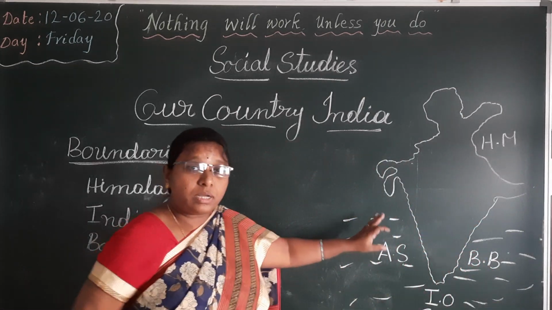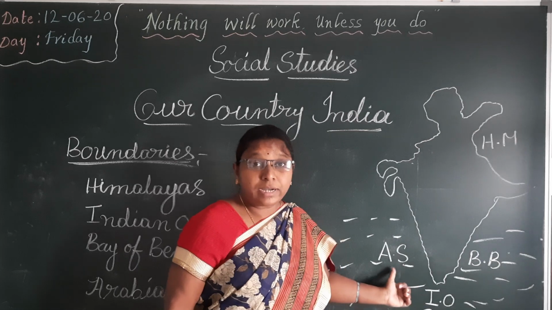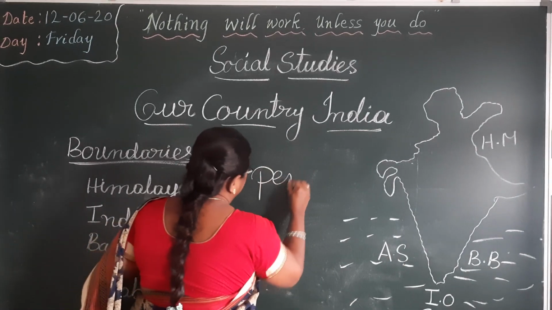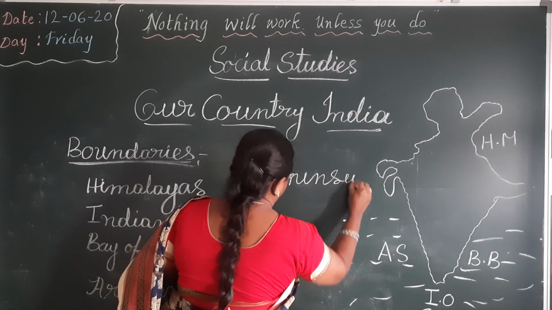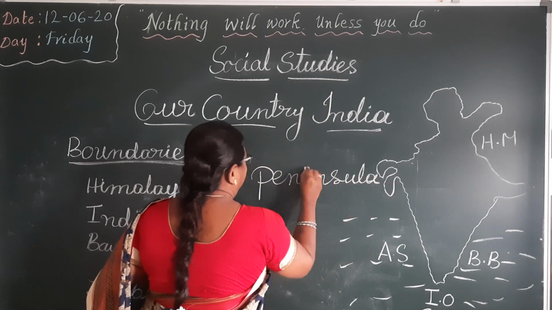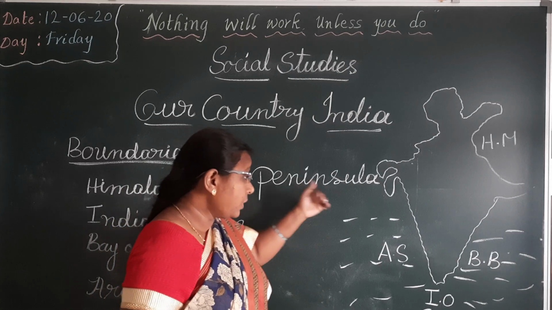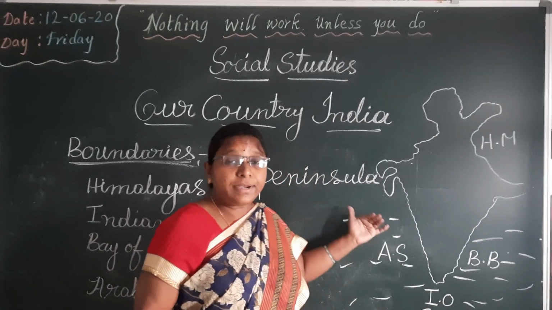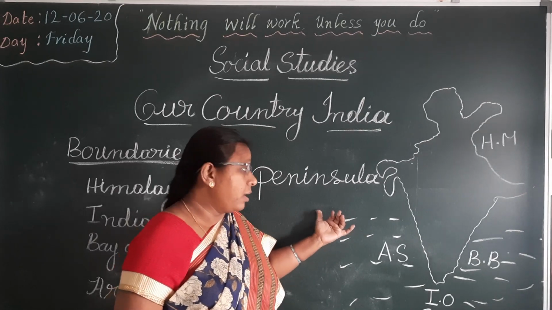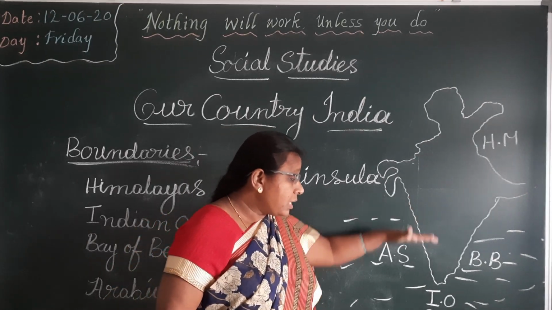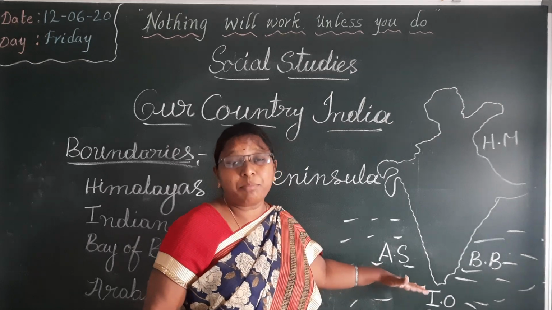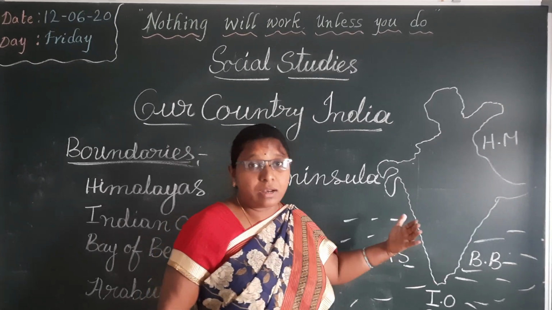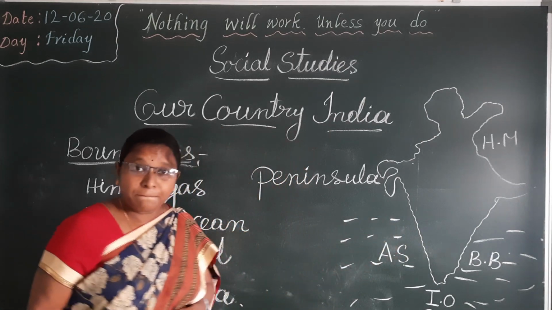Land surrounded by water on three sides, that is called a peninsula. What is a peninsula? Land surrounded by water on three sides, it is called a peninsula. Why? Because our southern country is called a peninsula. Okay?